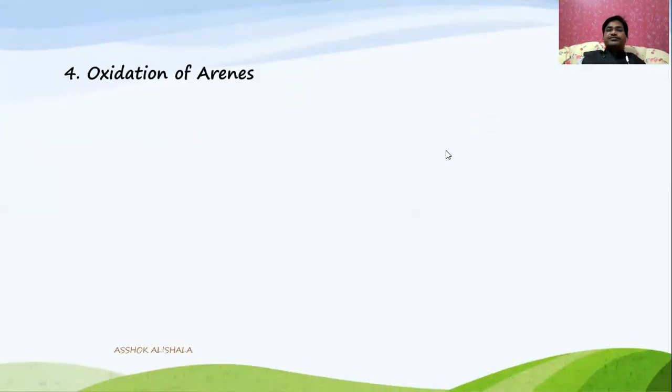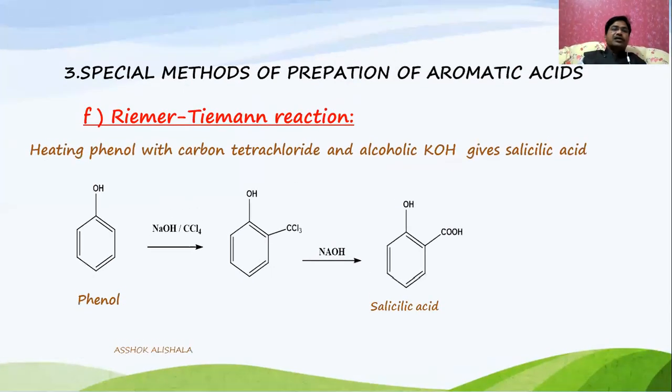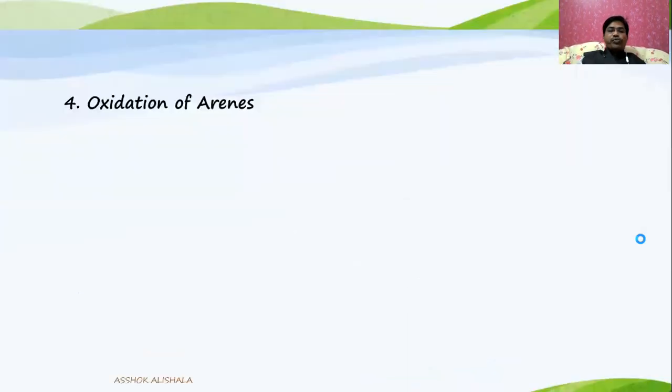Oxidation of arenes. Before going to the oxidation of arenes, we have discussed six types of reactions that are special methods for the preparation of aromatic acids. Now let us see this one.